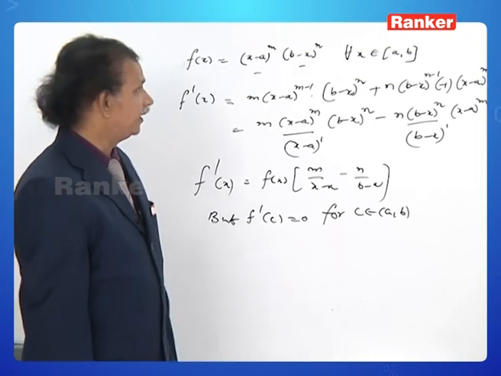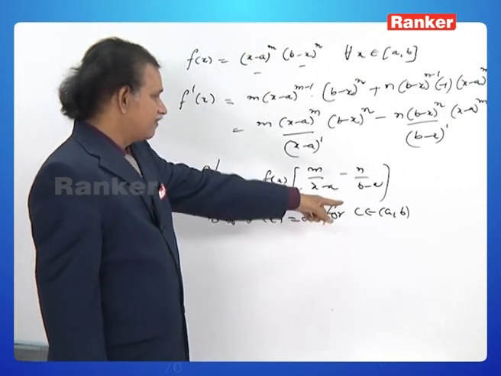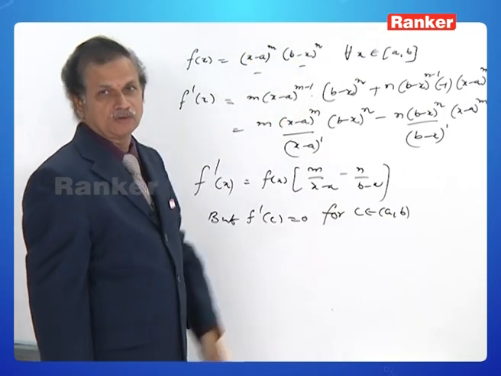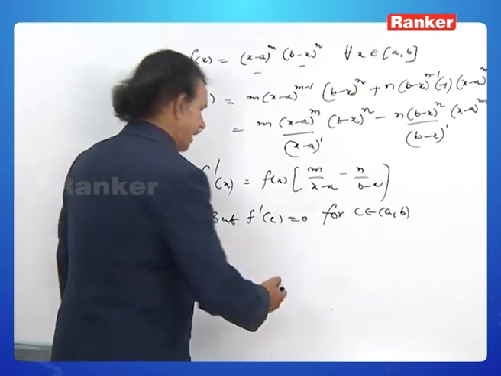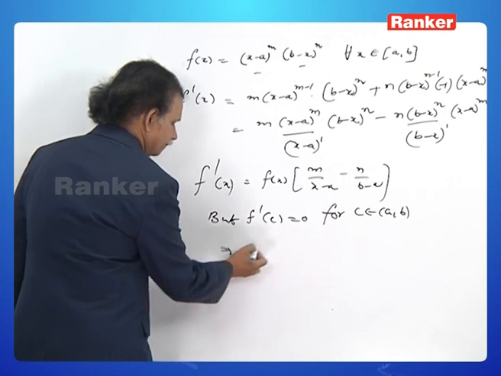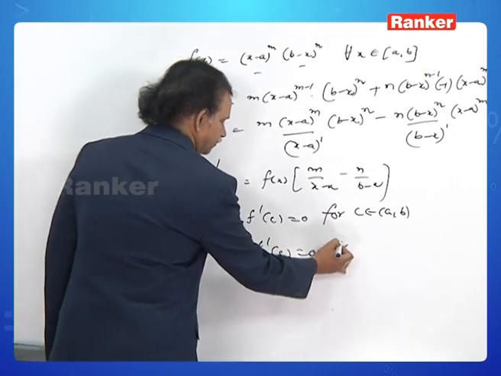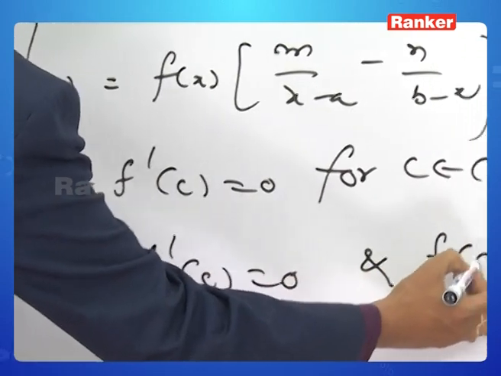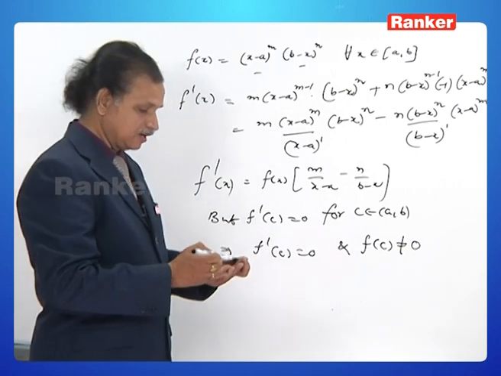C is not equal to a, so c minus a not equal to 0. C is different from b, b minus c not equal to 0. So f of c not equal to 0, and f dash c is equal to 0.